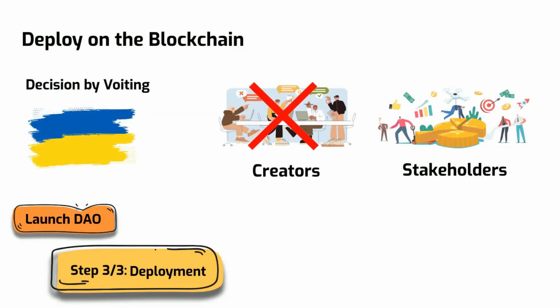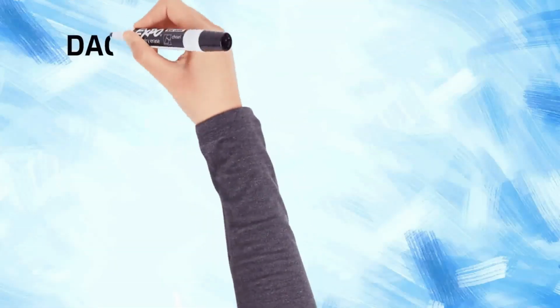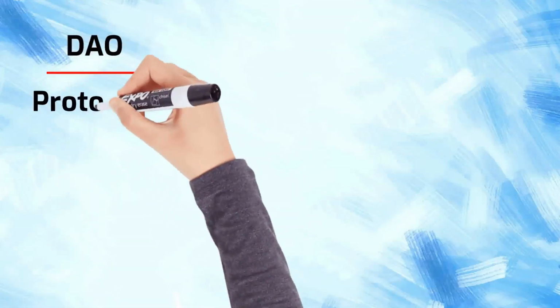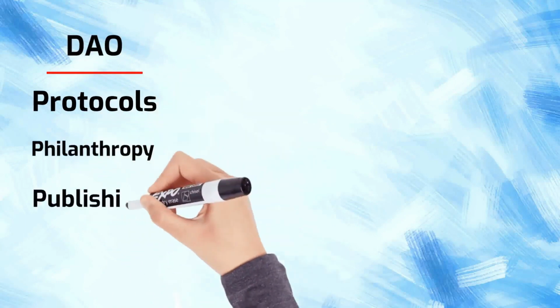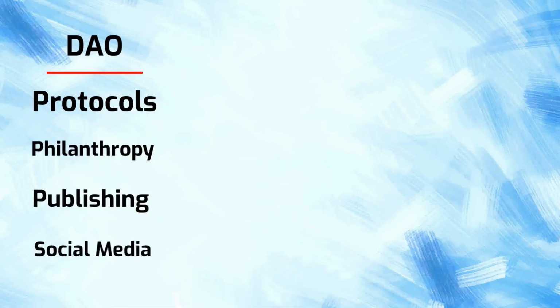For example, Ukraine DAO quickly raised money to assist Ukraine after the Russian invasion. Generally, a DAO falls into categories like protocols, philanthropy, publishing, social media, and others. But the possibilities are endless. Let's look at a few specific projects.